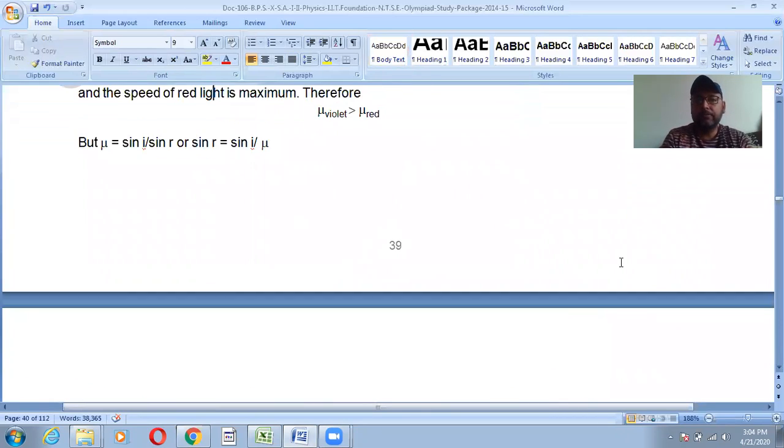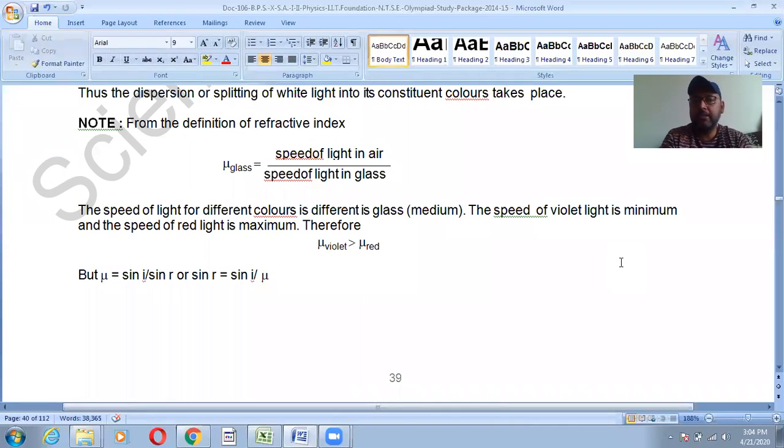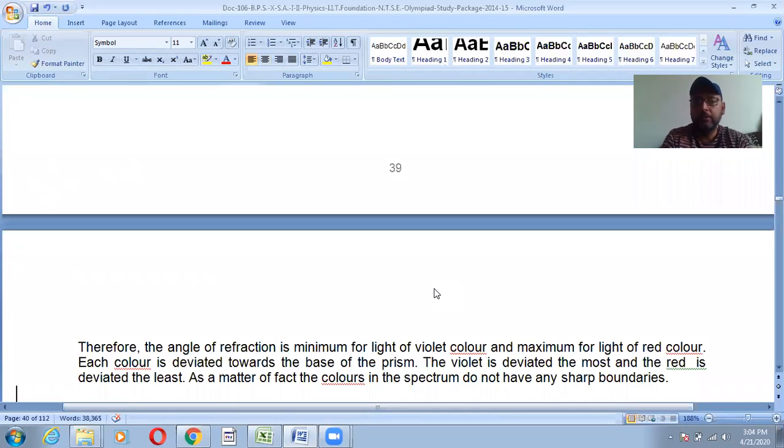This is the formula of refractive index. To calculate the refractive index for glass, it is the speed of light in air divided by the speed of light in glass. What I observe is that the speed of light for different colors is different in glass. The speed of violet is minimum, whereas the speed of red light is maximum. So the refractive index for violet color is greater than the refractive index for red color.